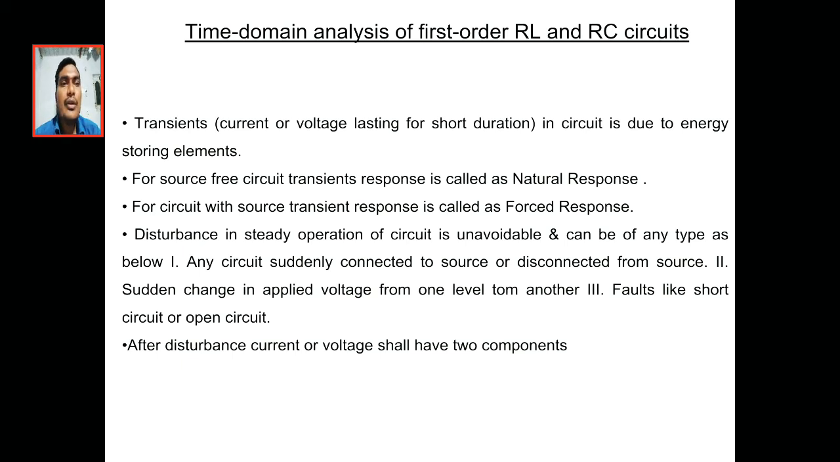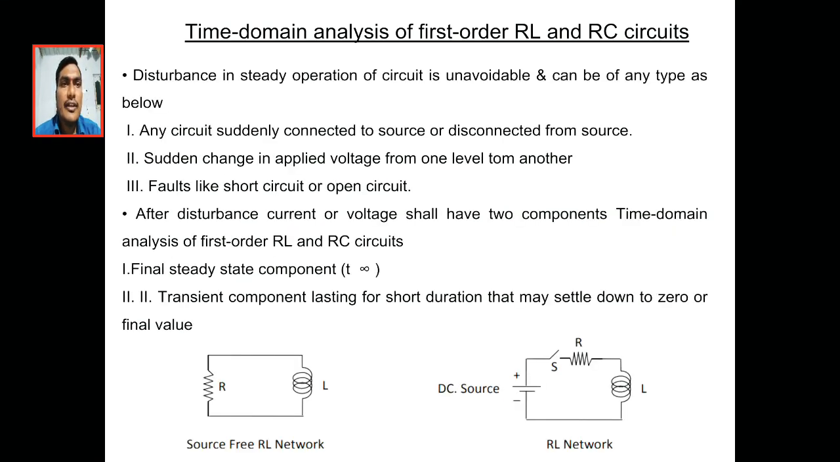In any circuit there is a switch. When we turn on the switch and give the supply, there must be some disturbances. What are those disturbances? First, suddenly connecting or disconnecting a source creates a disturbance. Applying a sudden voltage change from one level to another also creates a disturbance. Short circuit and open circuit faults are another type of disturbance.